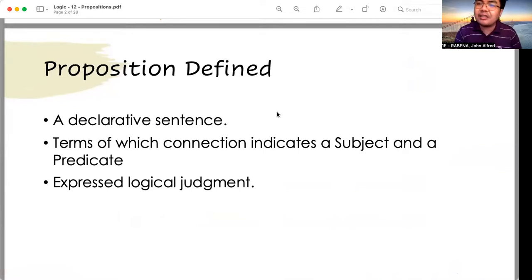A proposition is a declarative sentence. It has a subject and a predicate. Back in your elementary days and also in high school, you discussed the parts of a common sentence, and that is a subject and a predicate. The subject is what is being talked about, whereas the predicate is what modifies or describes the subject. So a proposition is an expressed logical judgment.